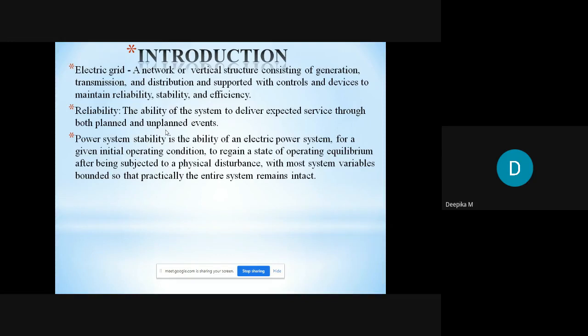Like if I take a power system which is operating at 5 kVA and 11 kilovolt, and some physical disturbance has occurred. Due to that disturbance, we are going to repair the system, or clear the unplanned event which has occurred.